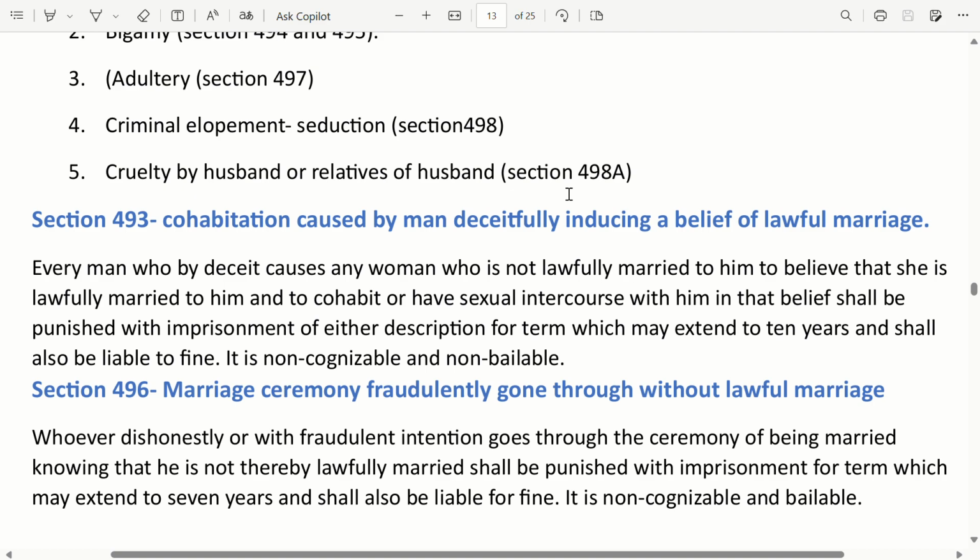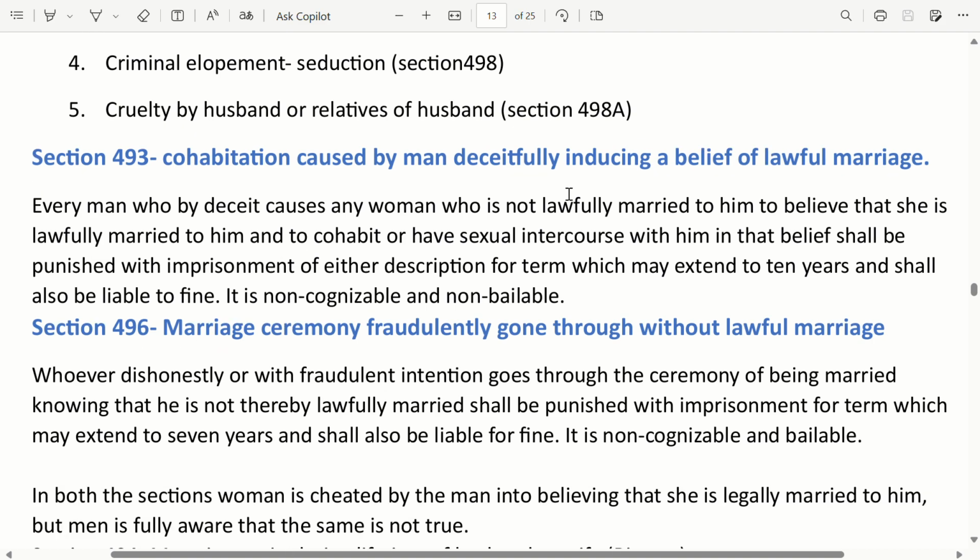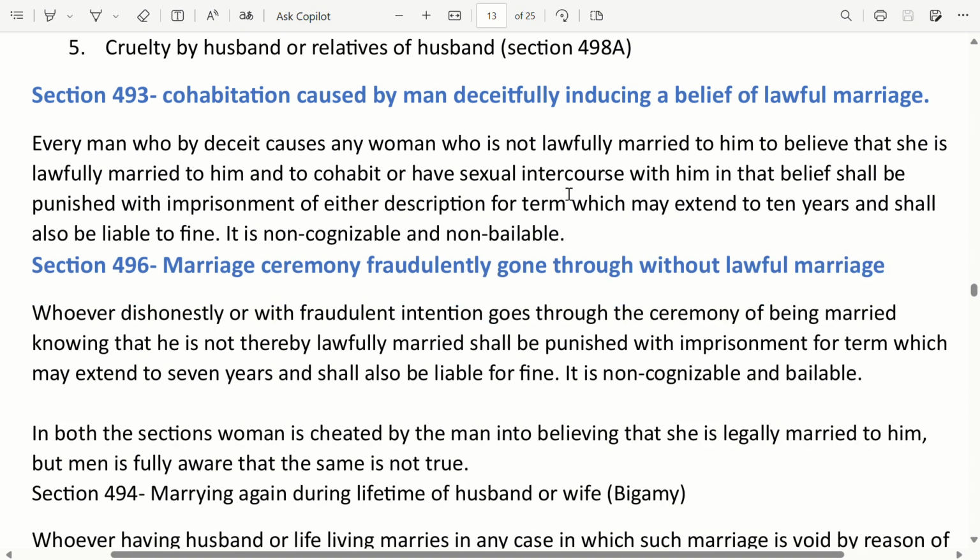Section 496. Marriage ceremony fraudulently gone through without lawful marriage. Whoever dishonestly or with fraudulent intention goes through the ceremony of being married, knowing that he is not thereby lawfully married, shall be punished with imprisonment for a term which may extend to 7 years, and shall also be liable to fine. It is non-cognizable and bailable. In both the sections, the woman is cheated by the man into believing that she is legally married to him, but the man is fully aware that the same is not true.